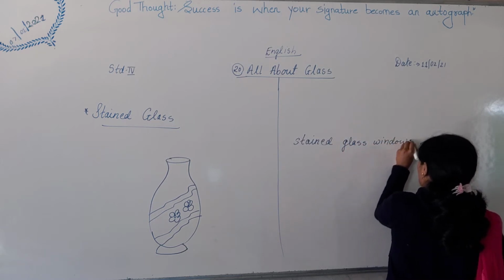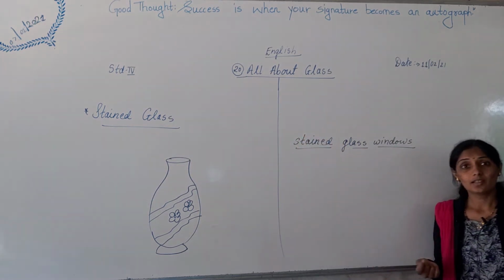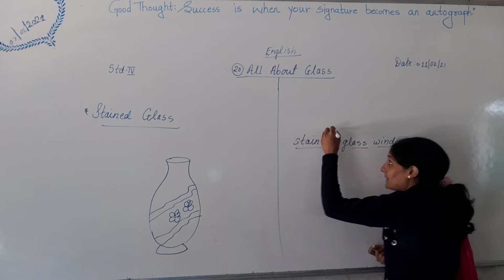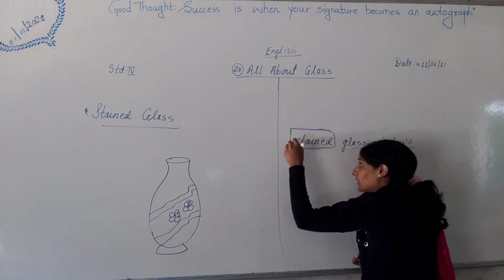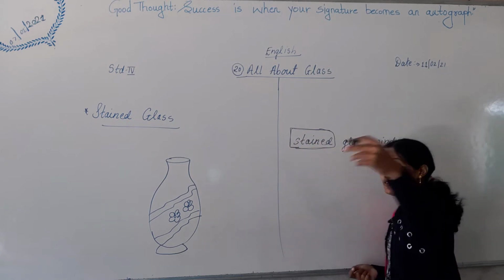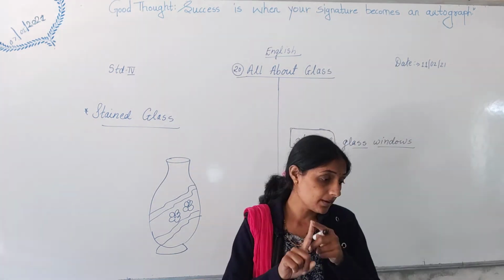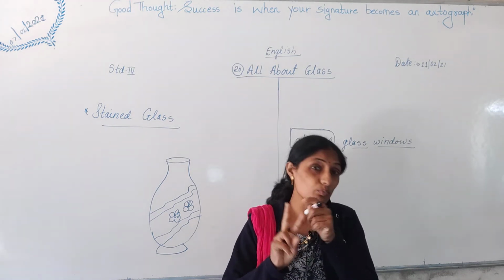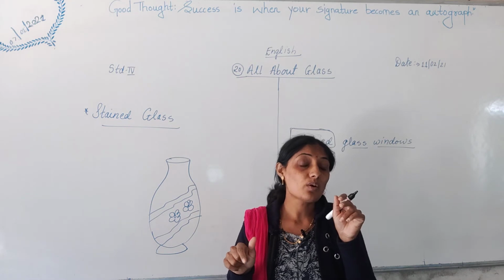What are they called? Stained glass windows. What do you understand by the word stained? Stained means some stainers are put in the white color to make it different colors. Correct? For example, I told you amber is a color, turquoise is a color, violet is a color, blue is a color. Now I am telling you colors of glasses.